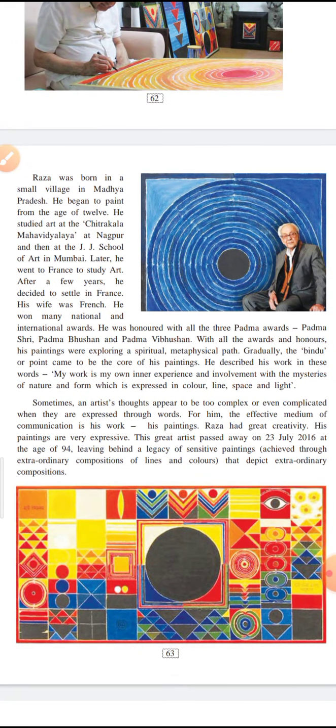Raza was born in a small village in Madhya Pradesh. He began to paint from the age of 12. He studied at the Chitrakala Mahavidyalaya at Nagpur and then at the JJ School of Art in Mumbai. So Raza was basically born in a small village in Madhya Pradesh, and he began painting when he was only 12 years old. He took his basic education in arts from Chitrakala Mahavidyalaya in Nagpur, and later took further education at the JJ School of Arts in Mumbai.